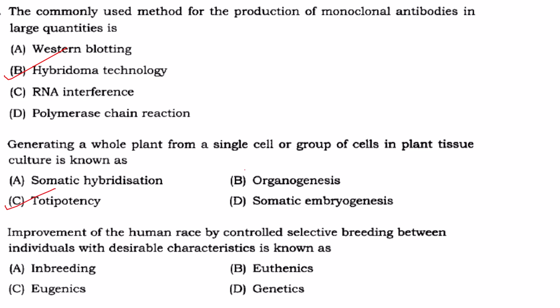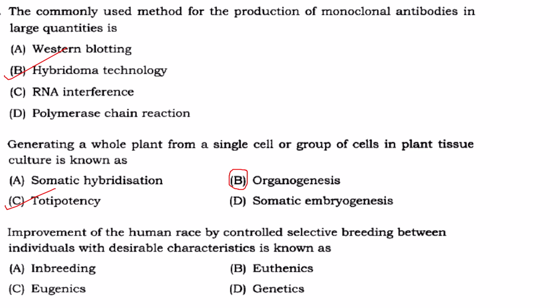In your answer key they have given it as organogenesis. So organogenesis means where plant organs like your shoot, root, etc. are regenerated from an explant. That is organogenesis. Generating a whole plant from a single cell or group of cells, it is totipotency.